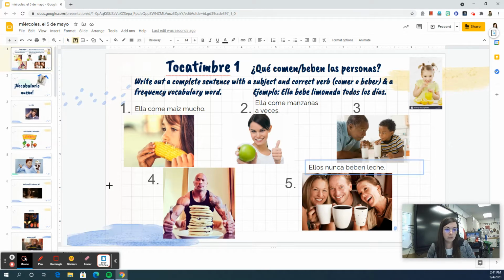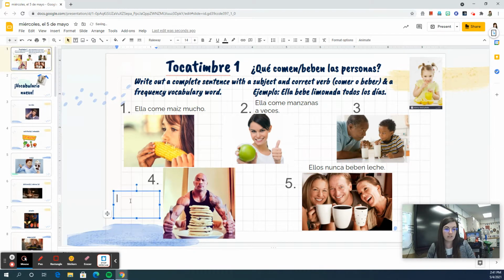Número 4, we have Dwayne The Rock Johnson. I'm going to use his name this time. I'm going to say The Rock, porque es su nombre, it's his name. Come panqueques todos los días. He eats pancakes every day.